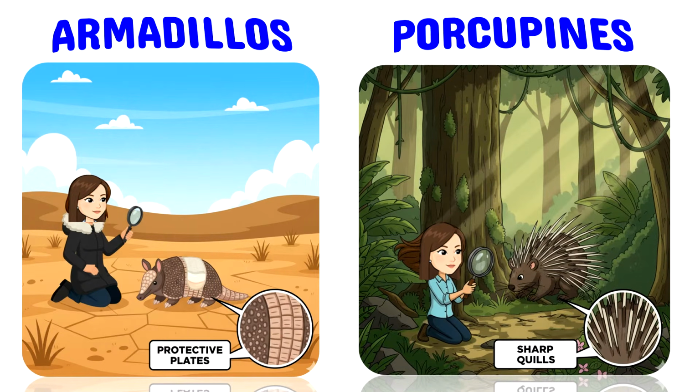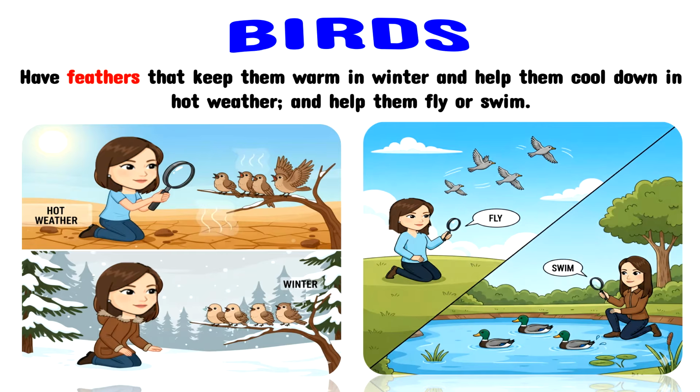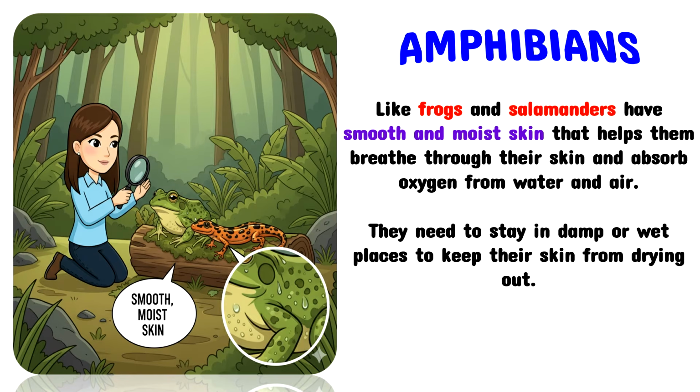Armadillos have protective plates on their bodies, while porcupines have sharp quills. Birds have feathers that keep them warm in winter and help them cool down in hot weather. Feathers also help them fly or swim. Amphibians like frogs and salamanders have smooth and moist skin that helps them breathe through their skin and absorb oxygen from water and air. They need to stay in damp or wet places to keep their skin from drying out.